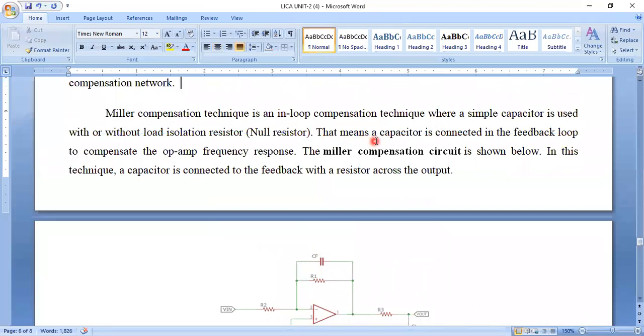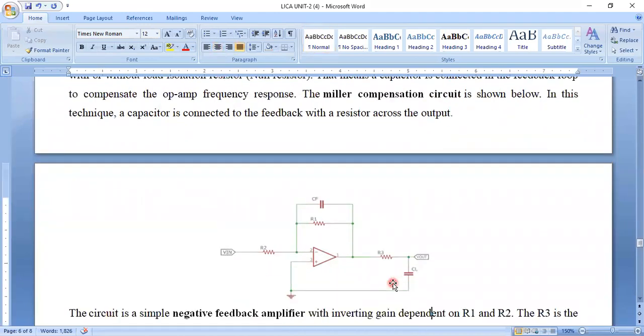The capacitor is connected in the feedback loop. In the circuit, R3 is the load isolation resistor, or null resistor. The capacitor is connected in the feedback loop to compensate the operational frequency response.